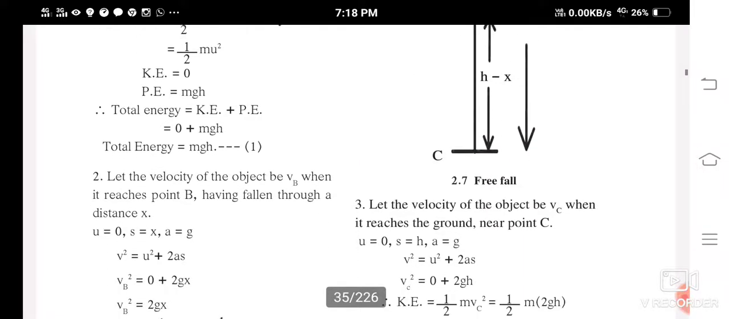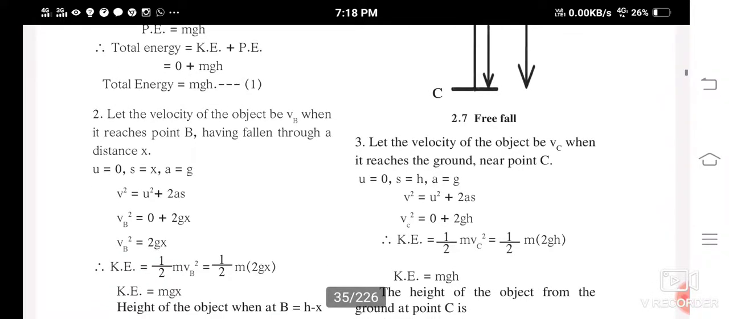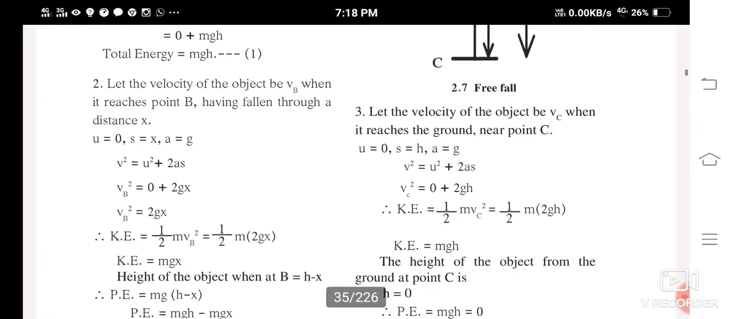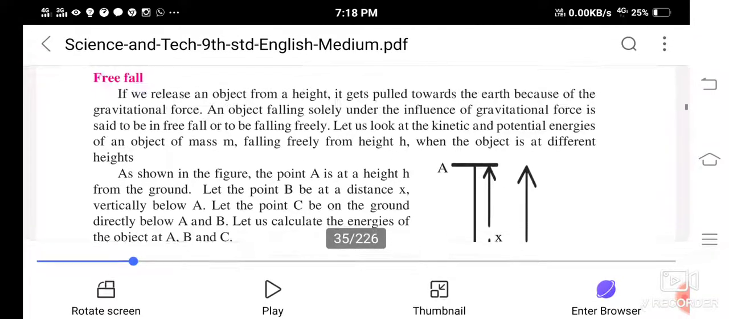Remember that. Now let the velocity of the object be vB when it reaches point B, having fallen through a distance x. So at a distance x, it's having some velocity. Now the velocity is not 0. Let the velocity of the object be vB. So u is going to be 0, s is equal to x, and a is equal to g. You can see here.